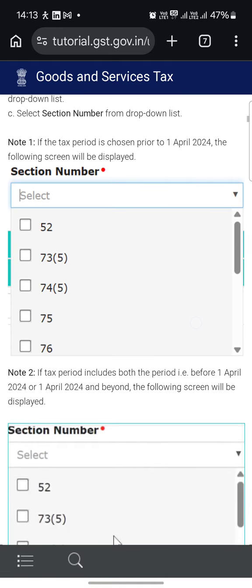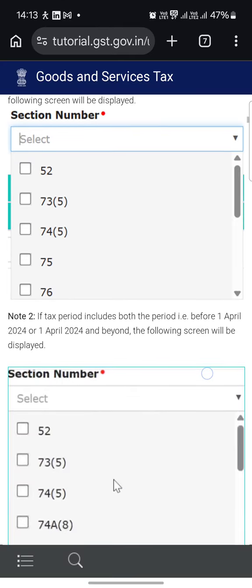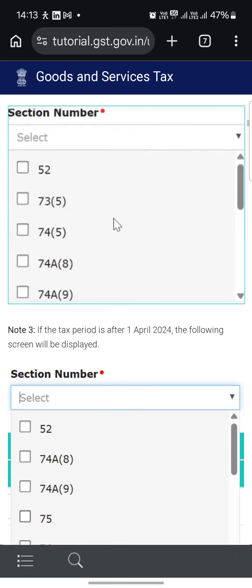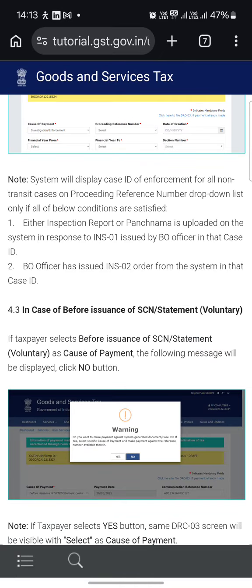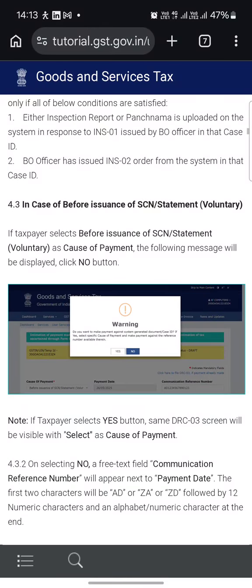If the tax period is chosen prior to 1st April 2024, the following screen will display. These are the section numbers under which we have to select, and the system will show the case of enforcement of all non-transit cases in the proceedings reference number drop down list only if all of the below conditions are satisfied. Either the inspection report or panchayat is uploaded on the system in response to the INS 01 issued by the BO officers in that case ID.